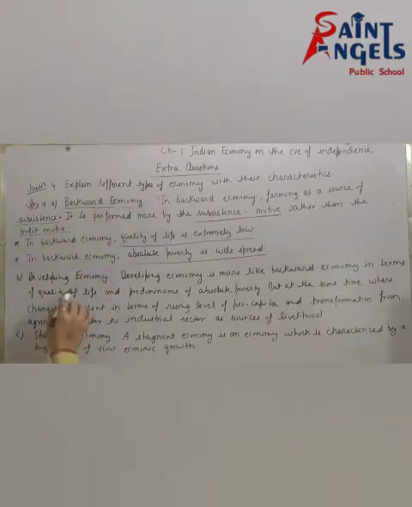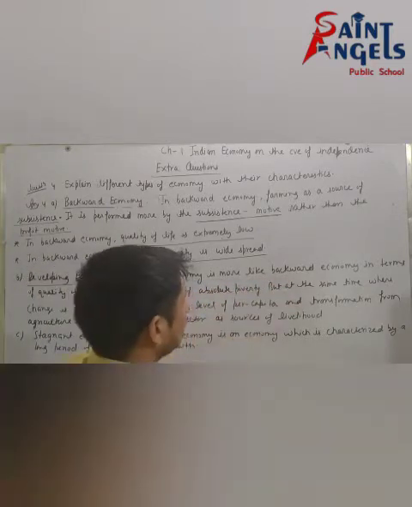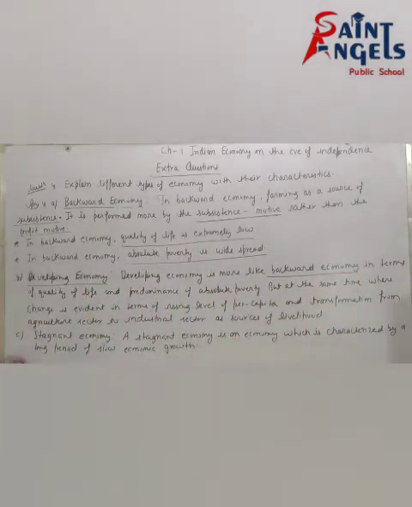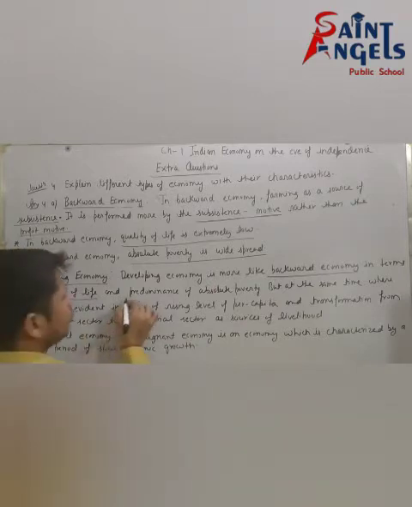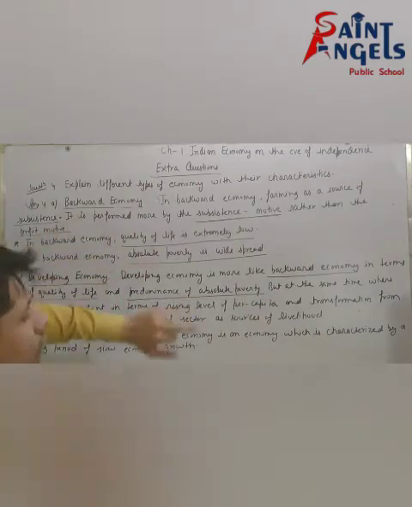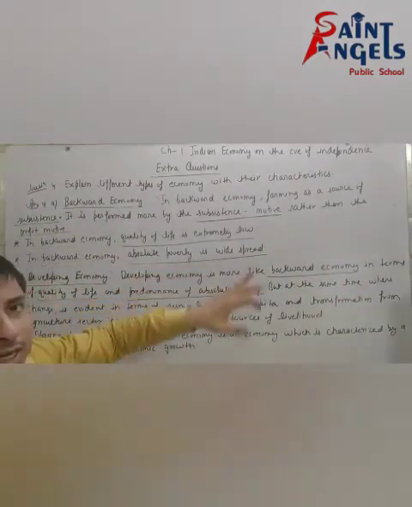See next, developing economy. Developing economy is more like backward economy in terms of quality of life and predominance of absolute poverty, because you know that in backward economy, quality of life is extremely low and absolute poverty is widespread.